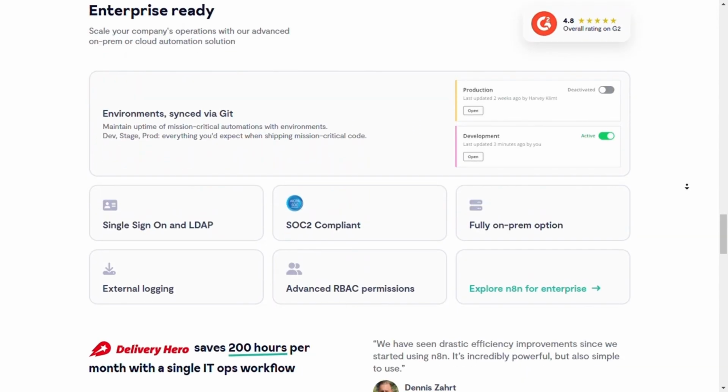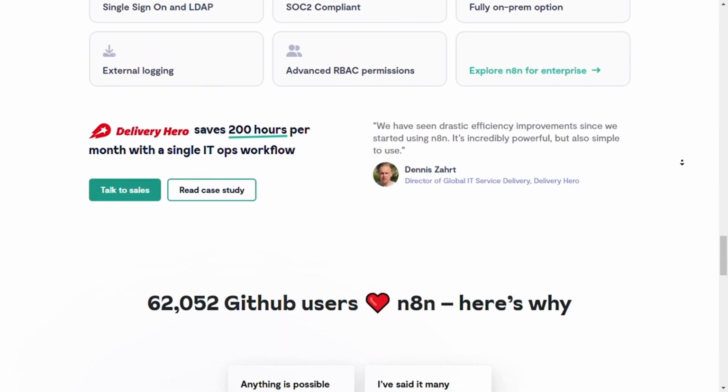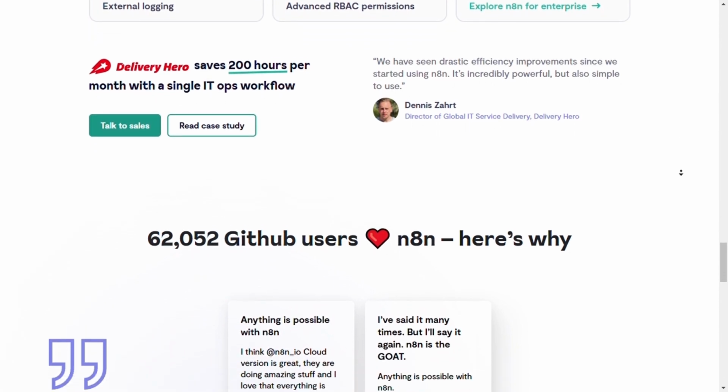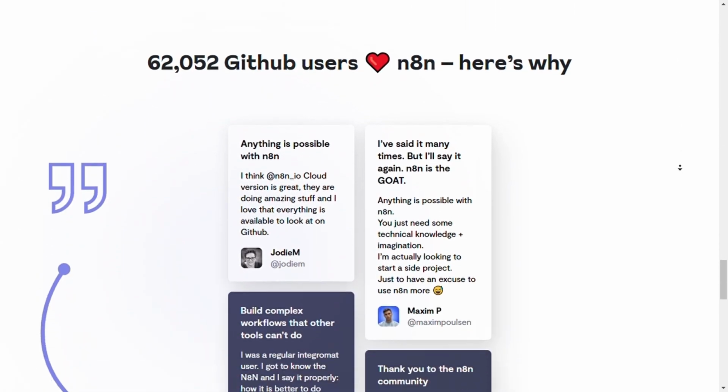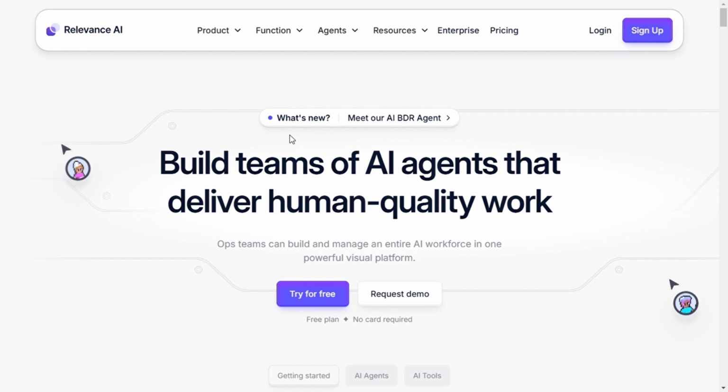N8N is best for developers, small businesses, or teams looking to automate processes and connect multiple apps effortlessly without coding from scratch. Now to our final verdict.